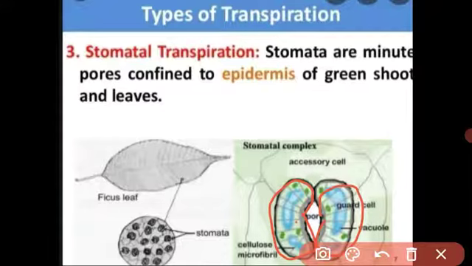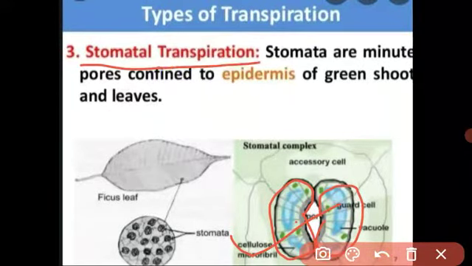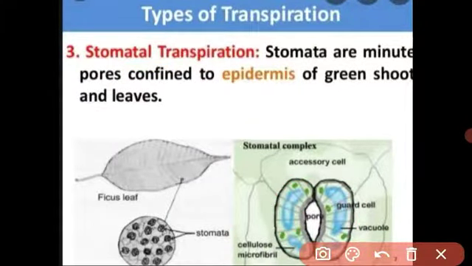The process of transpiration helps the plant in opening and closing of the stomata. We have seen that in photosynthesis the plant takes carbon dioxide from the atmosphere through the stomata. So stomatal transpiration helps the plant. Understood? These are the small, minute opening pores present on the surface of the leaf, and with the help of these stomata the water is lost to the atmosphere. This is called stomatal transpiration.